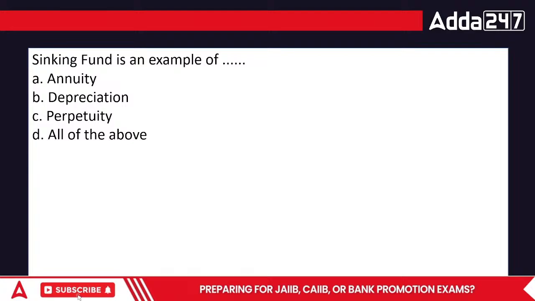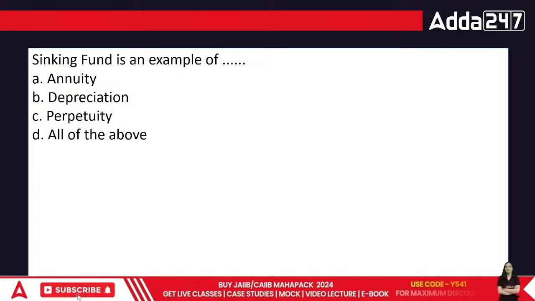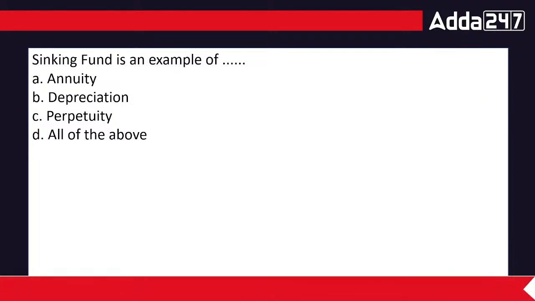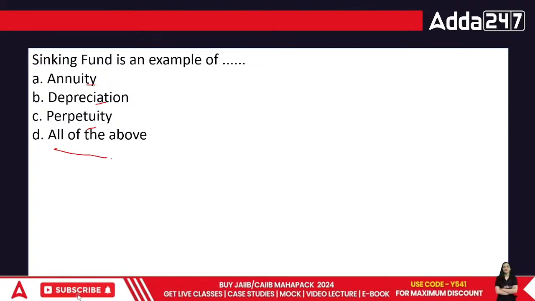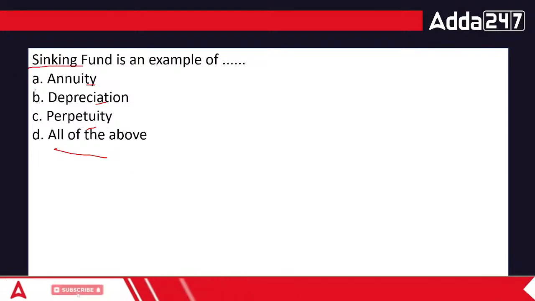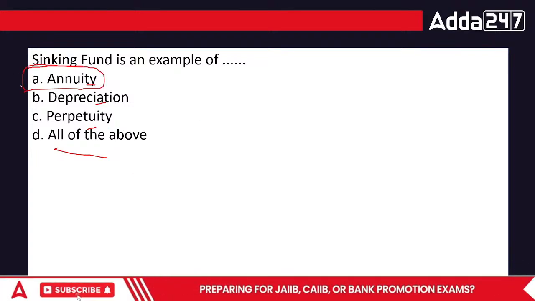Because what happens is after a certain period of time we need to replace the asset, right? So this particular area is related to annuity, depreciation, perpetuity, or all of the above. Normally sinking fund is basically a fund where you put a specific amount of money.